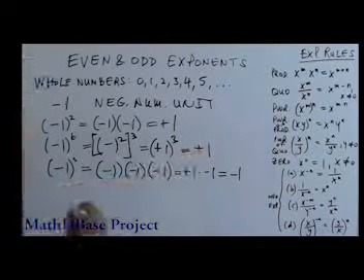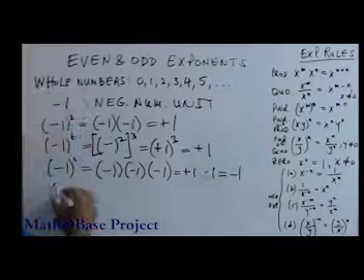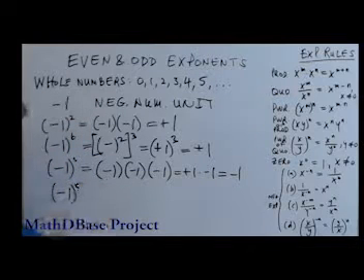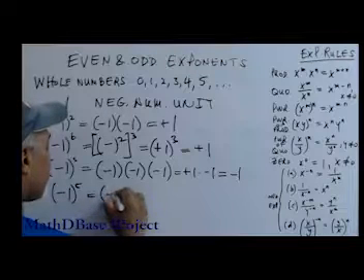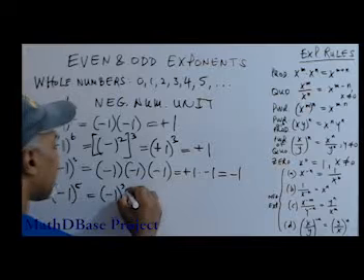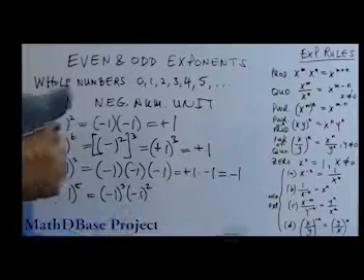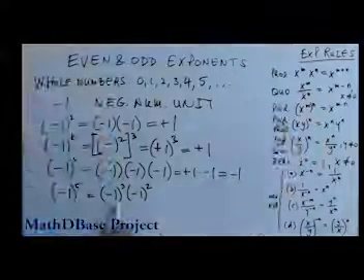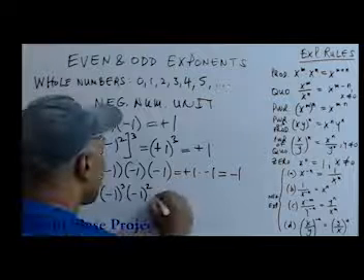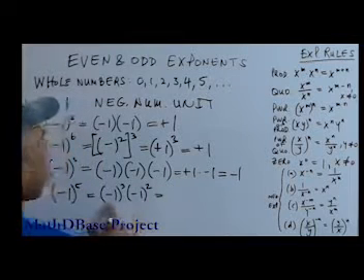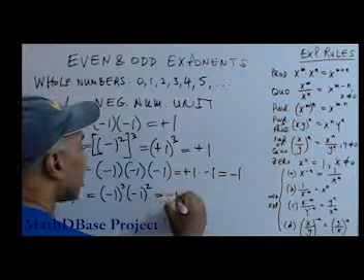If you have a negative number, though, we already saw that with one negative, you have a negative. Does it change if it's a 5, which is another odd number? We can get negative 1 to the 5th by taking negative 1 cubed times negative 1 squared. We know from the product rule that when you multiply two expressions like this, you add the powers, right? We know from this here that negative 1 cubed is minus 1.